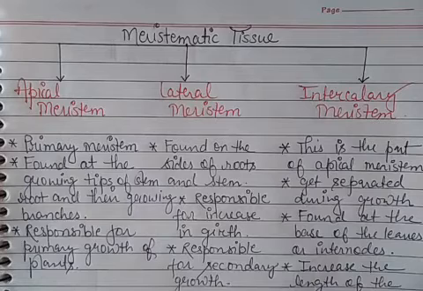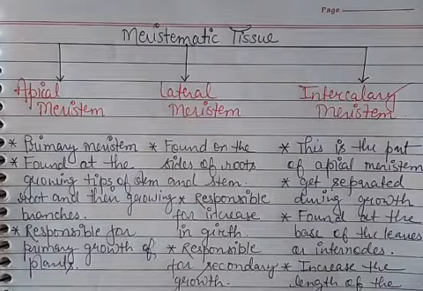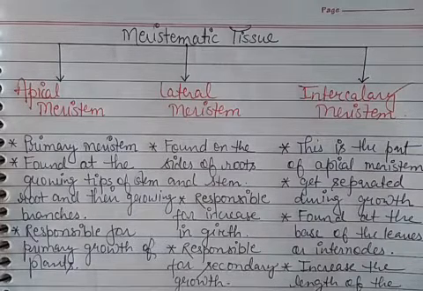As you know, the plant's body grows in two ways. One is lengthwise and the second one is widthwise. In the first one, the plants grow vertically, in length, but in the second case they grow in diameter, means their thickness increases. So because of this, there are three types of meristematic tissue found in the plant's body.